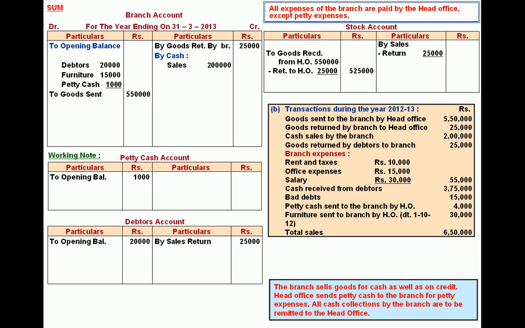Branch expenses 55,000 paid by HO. Branch is the receiver of cash for payment of expenses or in the form of payment of expenses. So branch account debit to cash account 55,000.